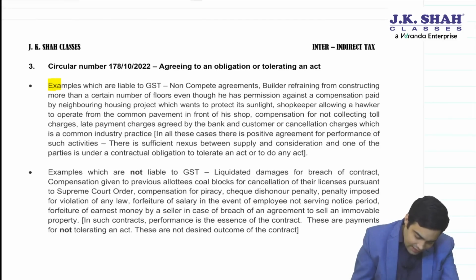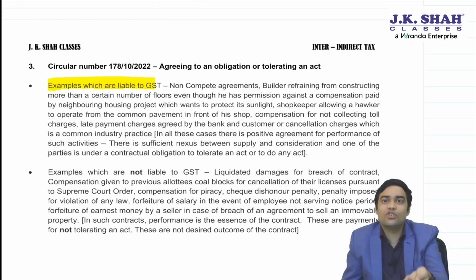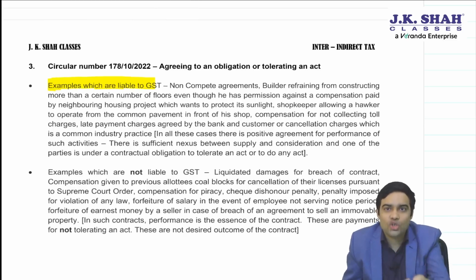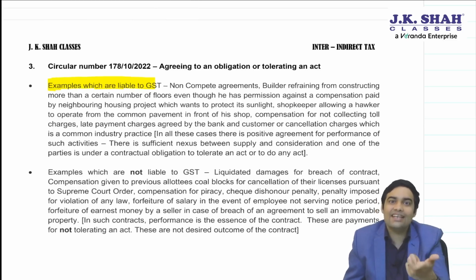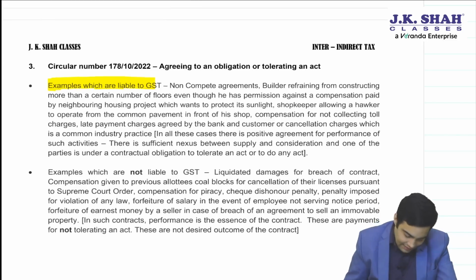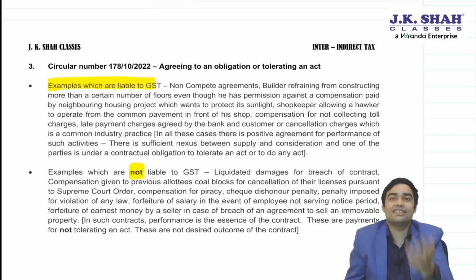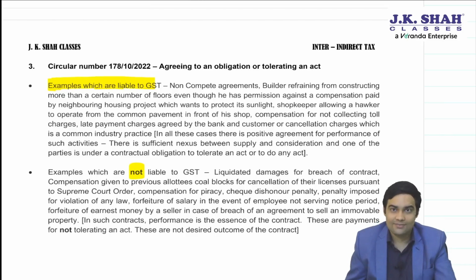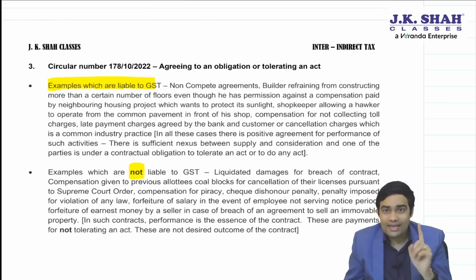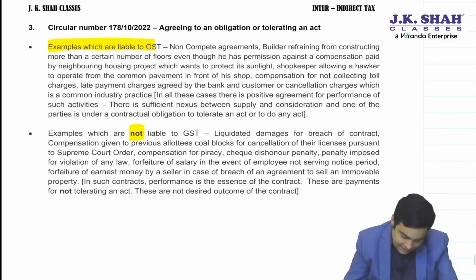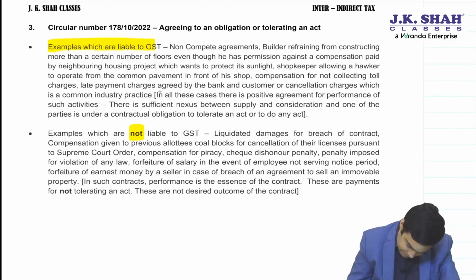Examples which are liable to GST: these are agreeing to do something, agreeing not to do something. You are entering into a contract and you are agreeing not to do something. And examples which are not liable will be breach, where the intention was not to break the contract. Now, let's read this part first.